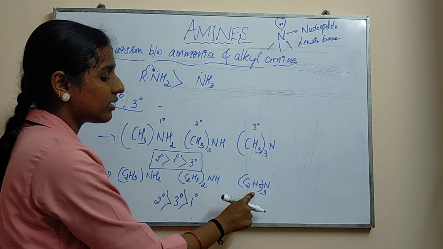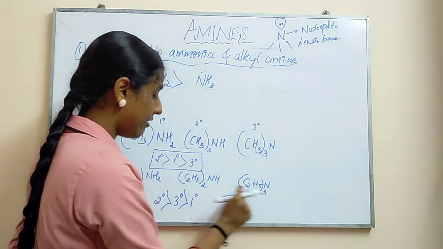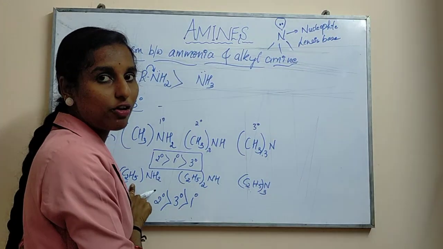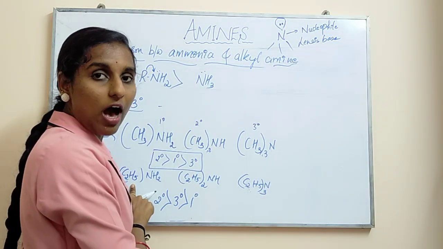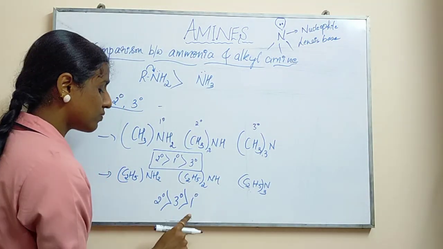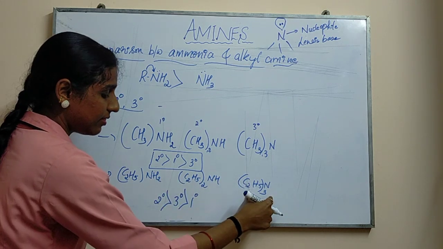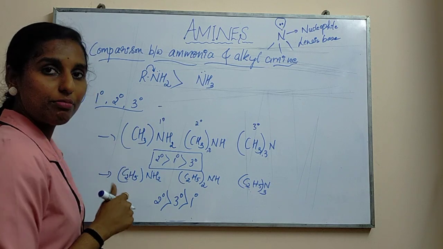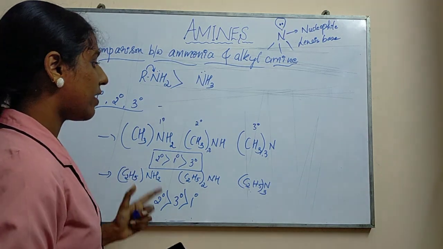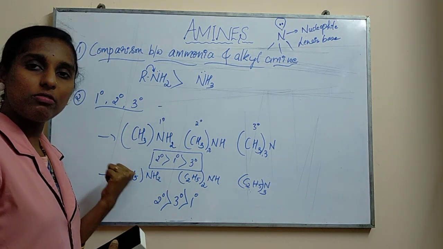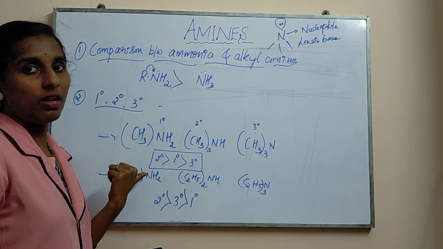Because here the number of hydrogens is less when you compare with the bulky ethyl groups. If bulky groups are present, then it goes with this. So first this will have more basic property than this, then it comes with the primary. Remember these two examples, these particular examples are very important in the exam.